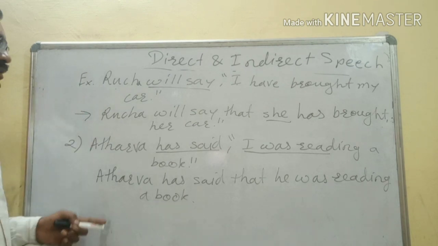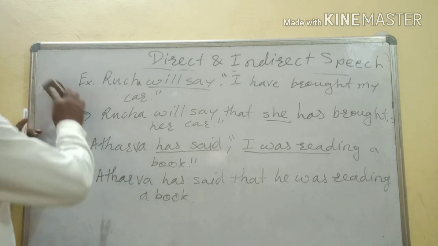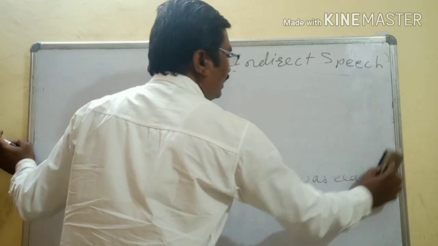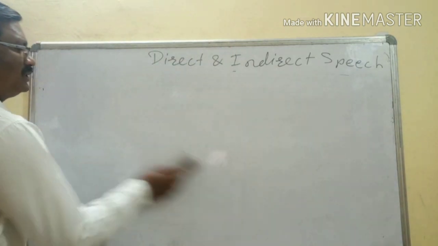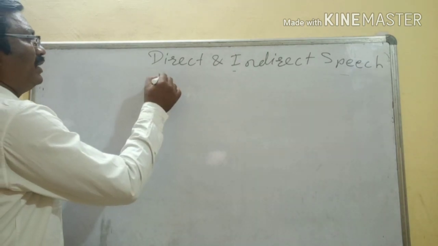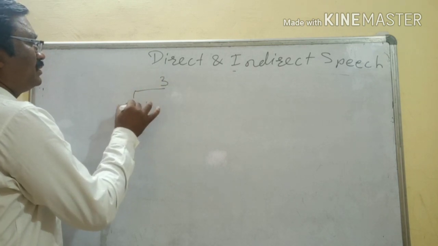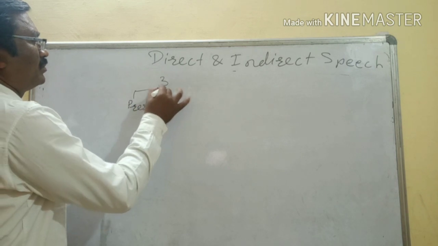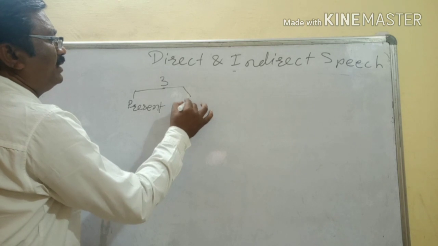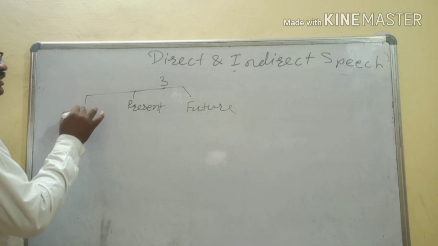Okay, write down this one. Now we will see what happens if the reporting speech is in past tense. Just see here, first of all, we have three main tenses: present, future, and past.